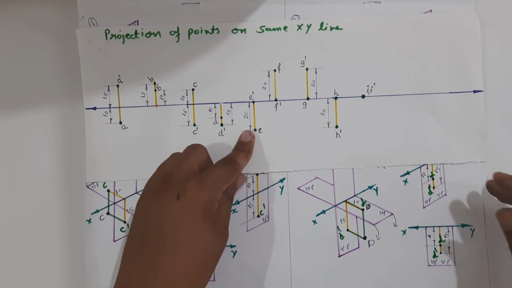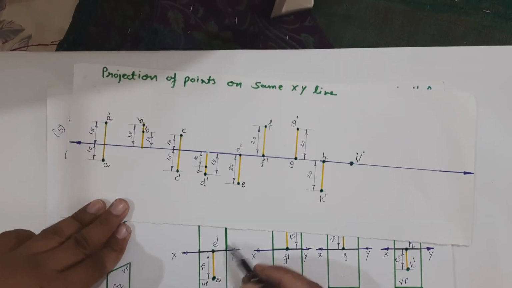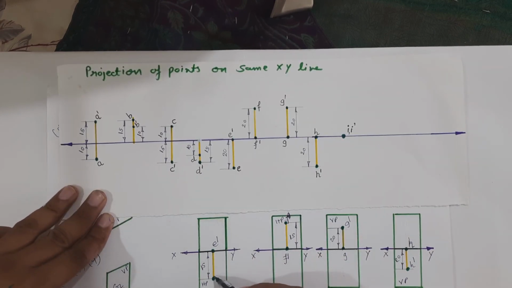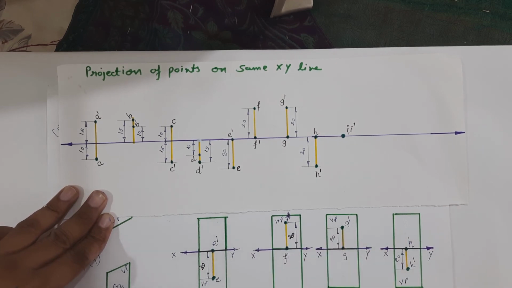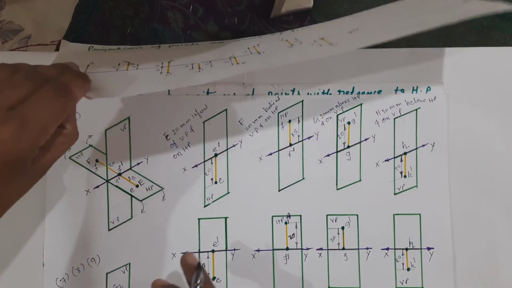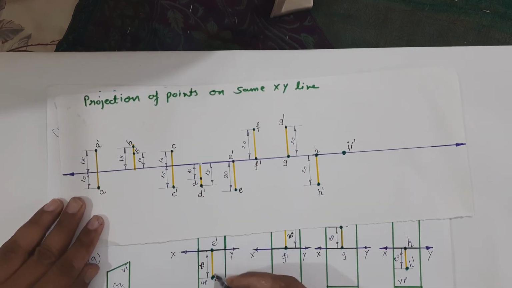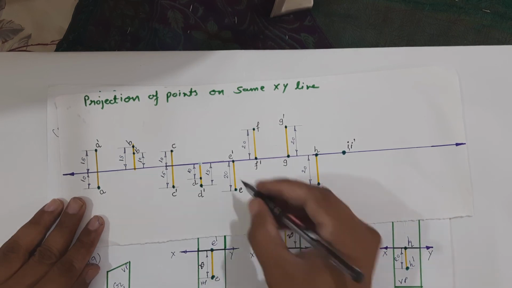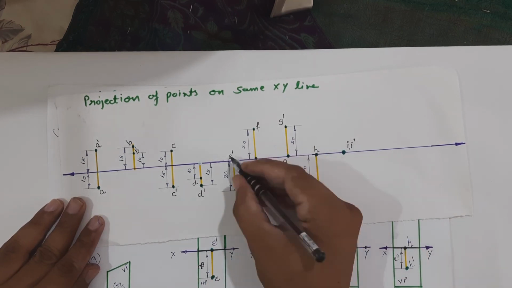Now point E: the plan of the point is, sorry, it is 20 mm, all are 20 mm, because here we have taken 20 mm. So the plan of the point will be 20 mm below the XY line, and the elevation will be on the XY line.